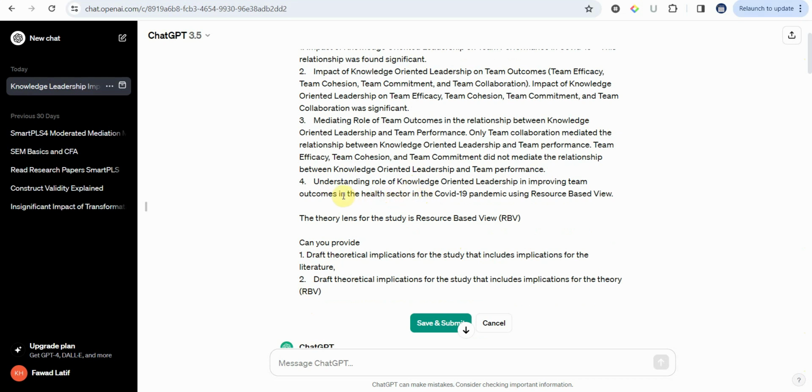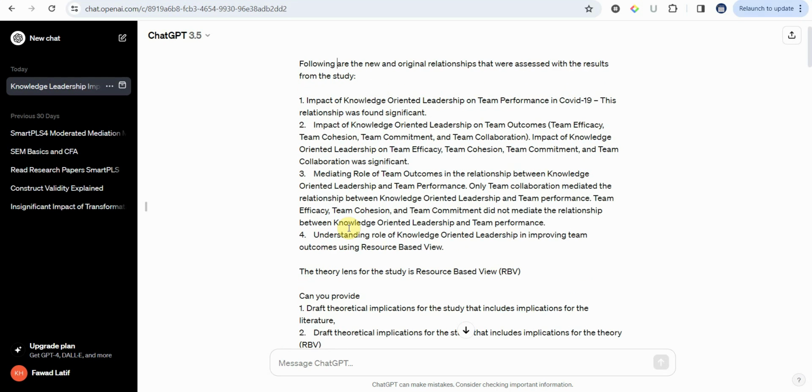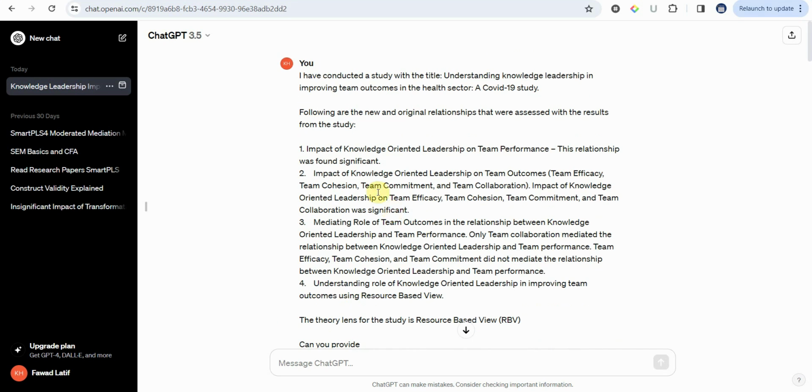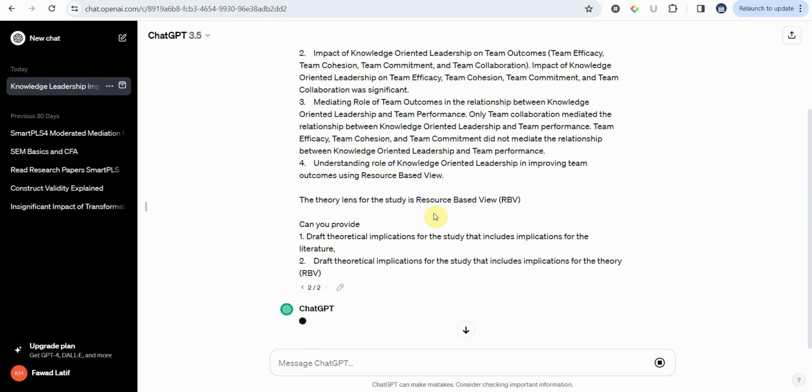Let's say if we remove the context altogether, let's see what we get. So I'm going to remove the context and just use the other details. Okay, all good. Let's see what we get.